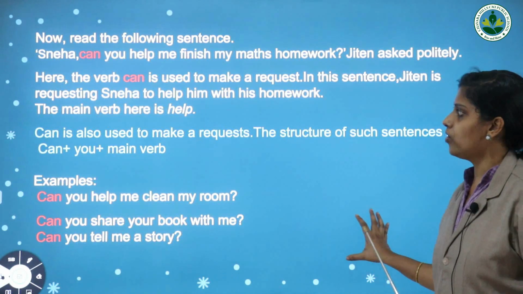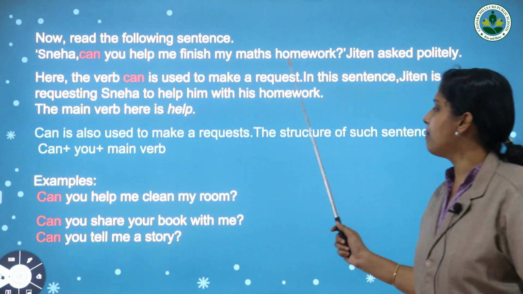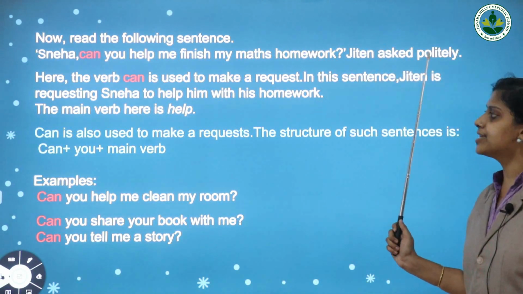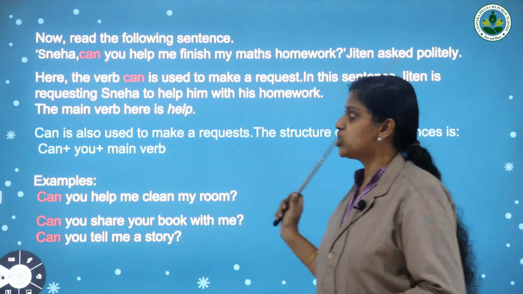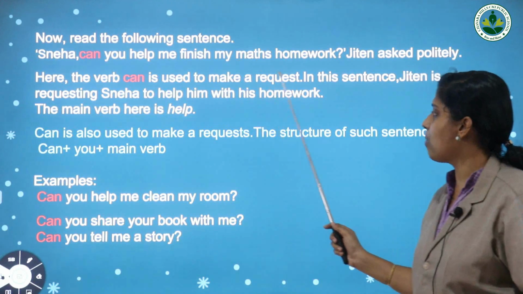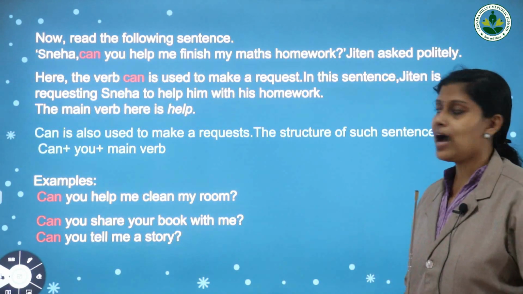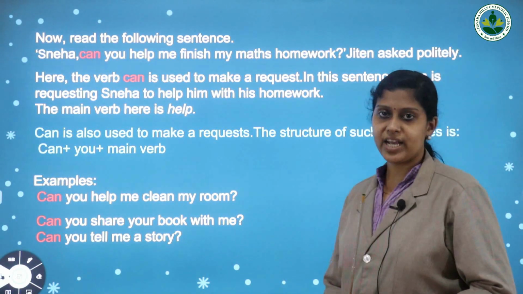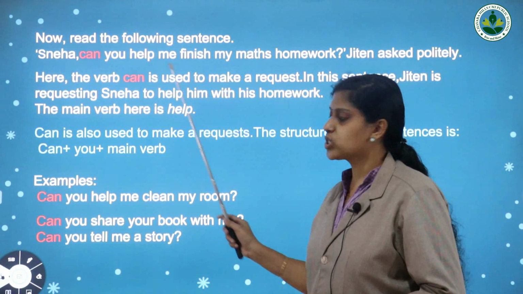Okay, now read the following sentence. Sneha, can you help me finish my maths homework? Jidan asked politely. Here you can see a question asked by Jidan to Sneha. Here the verb can is used to make a request. Here Jidan is asking a question, or making a request, to Sneha.